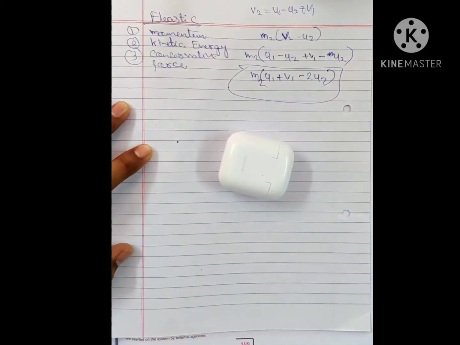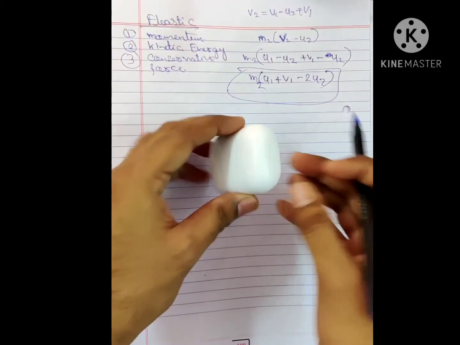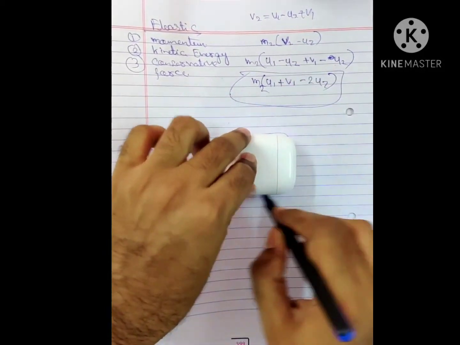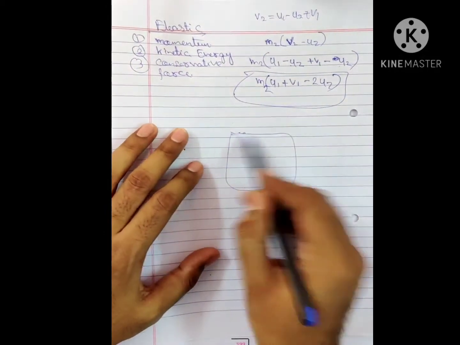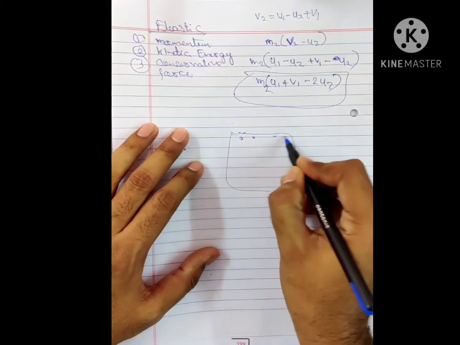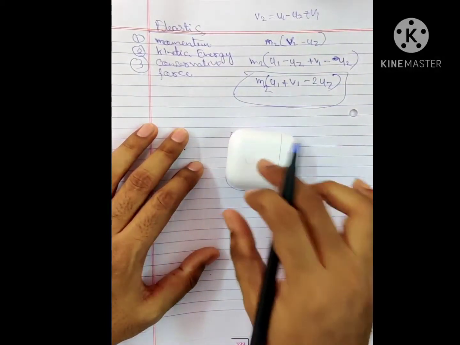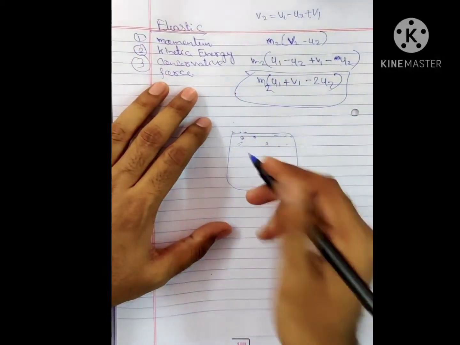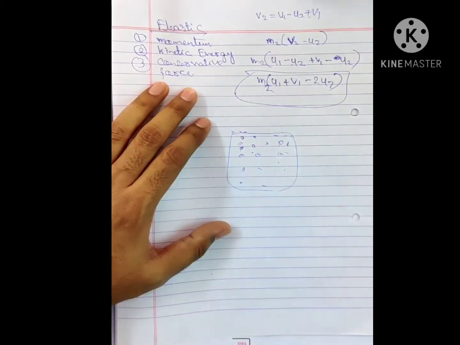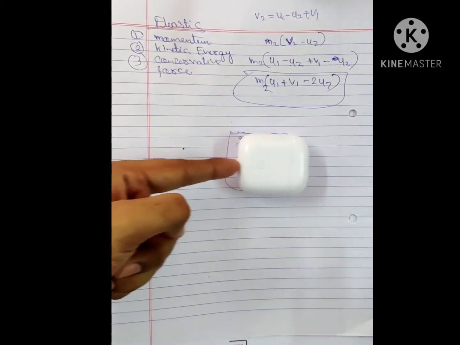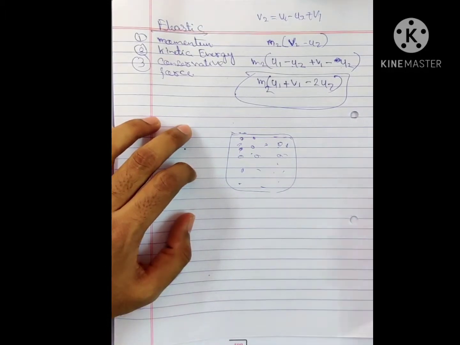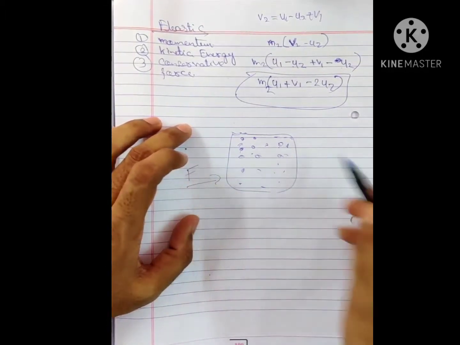If we place this object, okay, this object consists of a large number of particles. So this object is made up of a large number of particles. Okay, so this object is nothing but a collection of a huge number of particles. So if we apply force on this thing, it moves. If I crush this thing, that means we are applying force on this system.